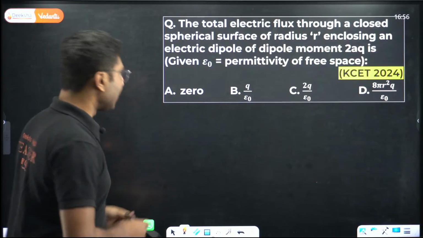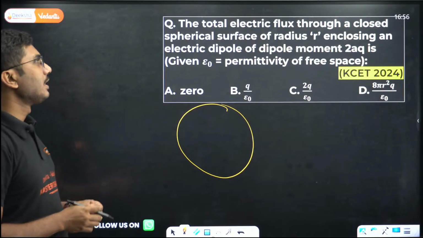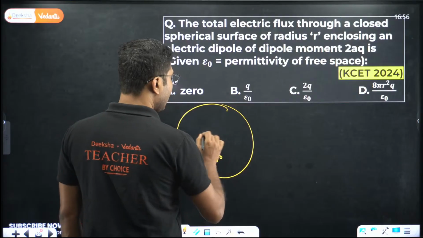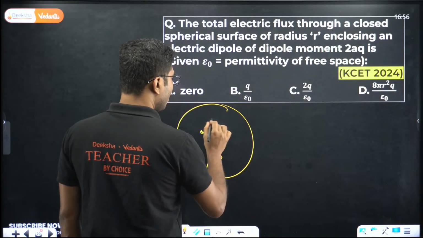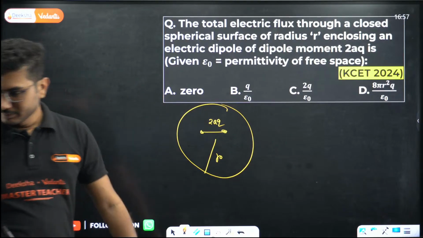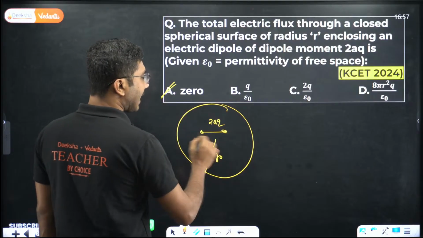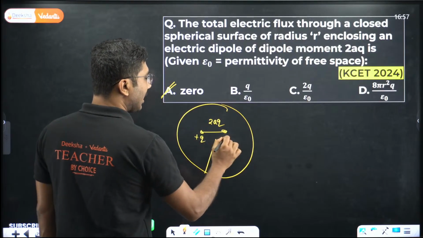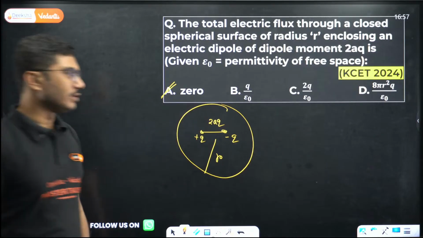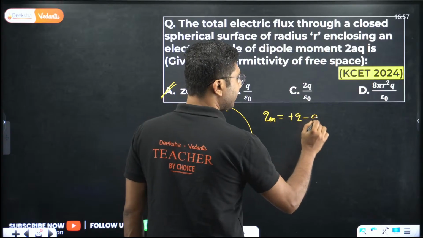So what will be the flux? Easy question. You have a closed spherical surface, radius is given, small r. You have a dipole inside, 2aq. What is the electric flux through this surface? Yes, option A. Why option A? Because a dipole has a positive charge and a negative charge. So what is the total charge enclosed? Total charge enclosed is 0. So charge enclosed here is plus q minus q, which is 0.